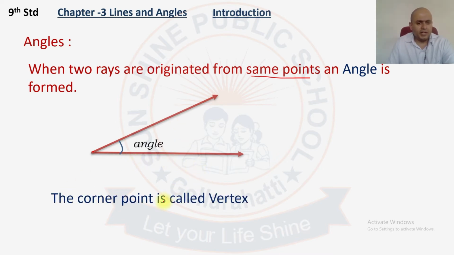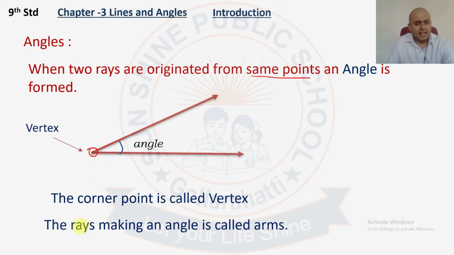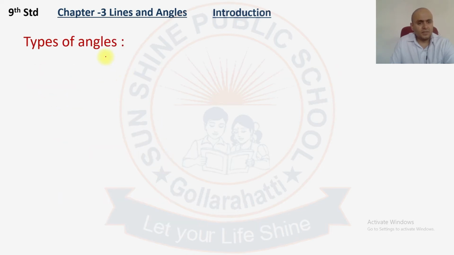The corner point is called the vertex. The point where the two rays of an angle join, the starting point, is called the vertex. The rays making an angle are called arms. So now you can see the rays. These are called arms.